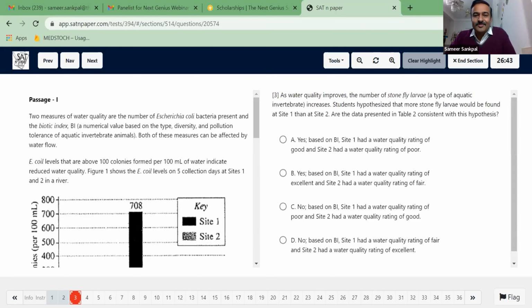Oh, wow. Now, this is a different variety of question here. Again, this is data representation only, but the way this question is asked is based on a different kind of process, and we call it heads and tails. Now, look at these options here. These options are divided into two parts. We have yes, yes, no, no. These are also called yes, yes, no, no type of questions, which we usually call heads and tails.